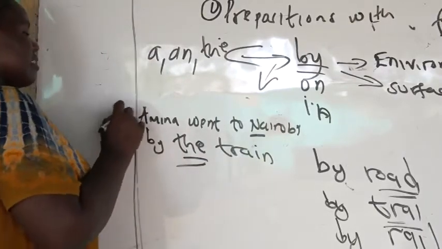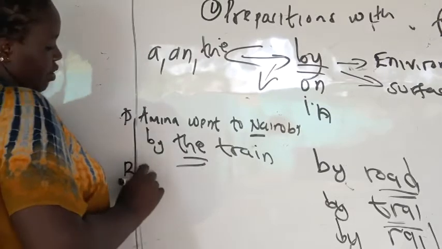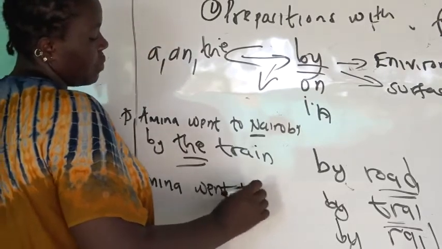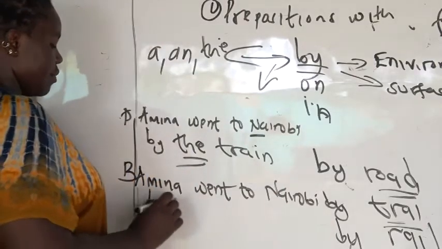And then they say this is your A, and then this is your B. We can say, Amina went to Nairobi by train. Amina went to Nairobi by what?